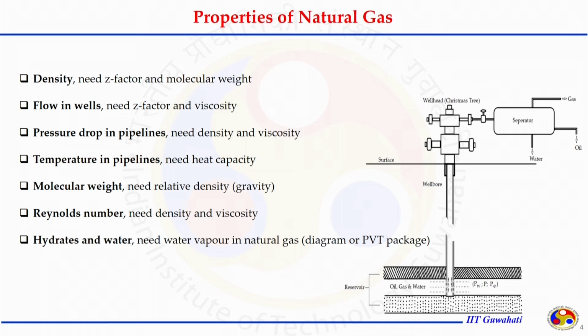The Reynolds number needs density and viscosity. Reynolds number is defined as rho V d by mu. Even when those quantities are known, we still need density and viscosity. Density can be converted with the help of some other known parameter, but we still need to know compressibility or viscosity to define the Reynolds number, which determines whether the flow under certain conditions is in the laminar or the turbulent region.